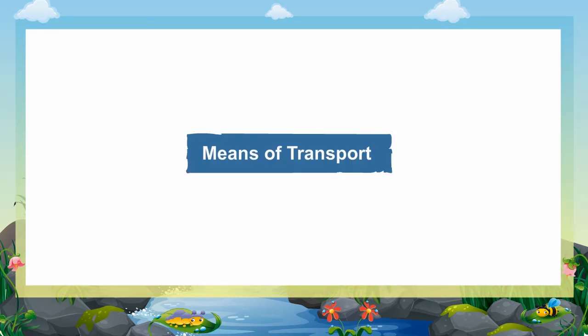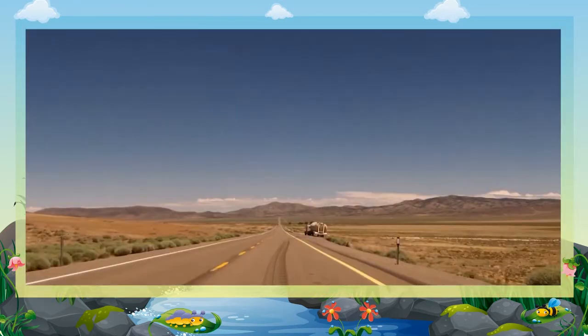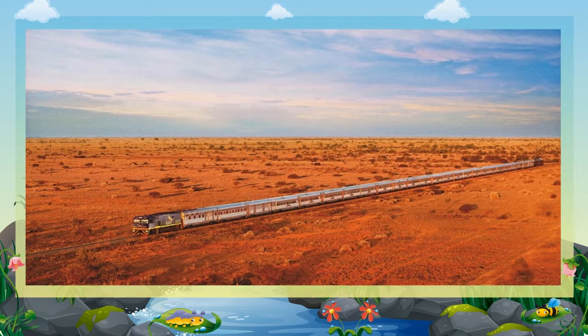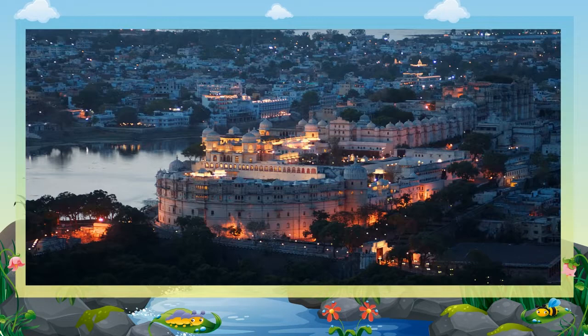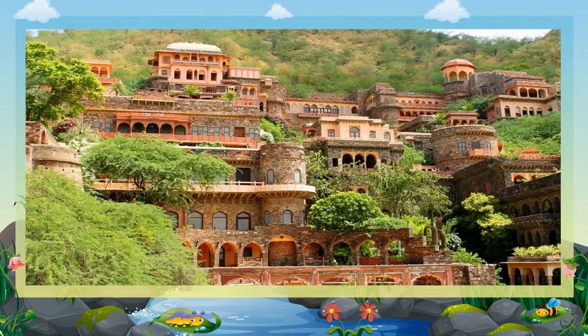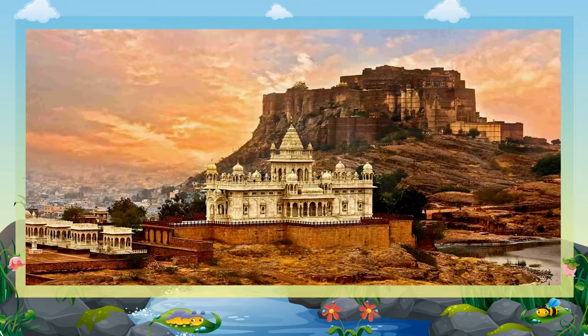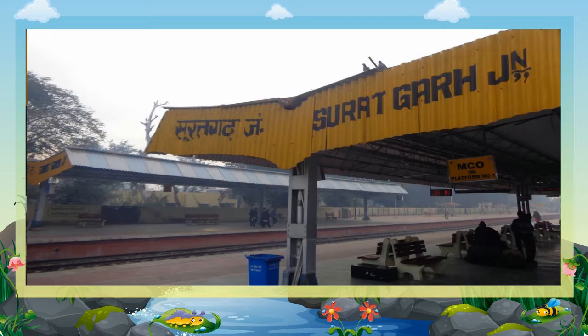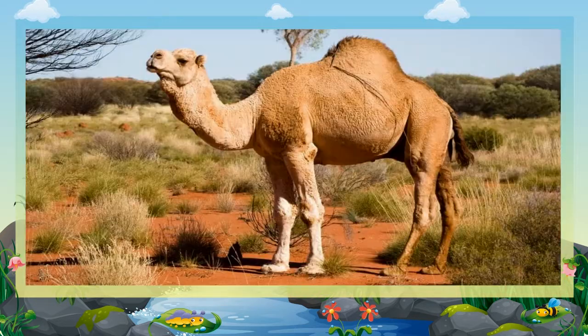Means of transport. The desert areas have very limited roads and railways because it is not easy to construct them. However, many cities like Jaipur, Udaipur, Ajmer, Parmar, Alwar, Bikaner, Jodhpur, Ganganagar, Suratgarh, etc. are connected with railways. The camel is the most useful animal in the desert.